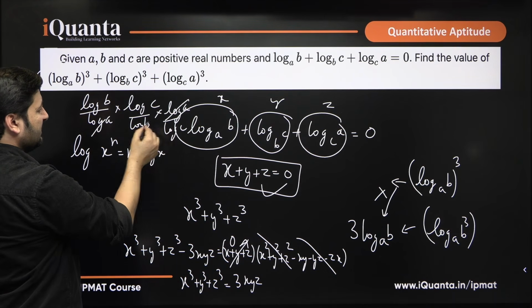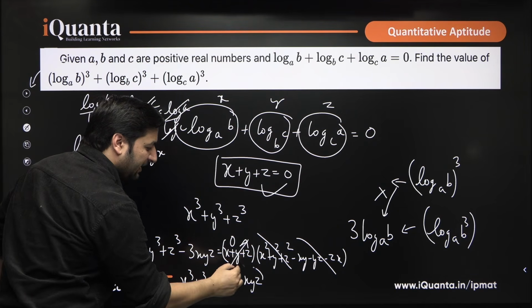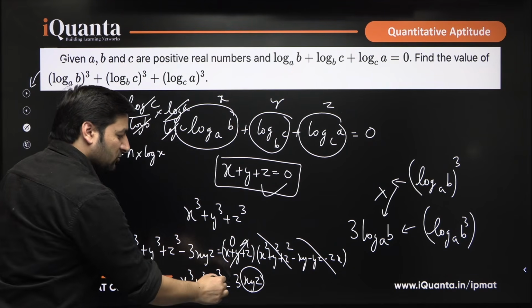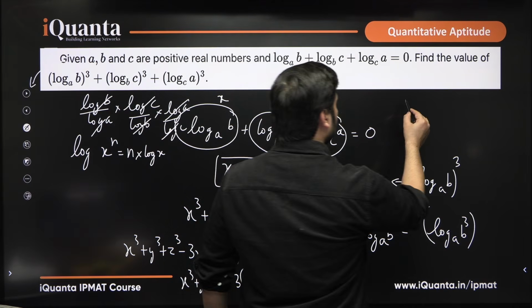Log a cancels, log c cancels, log b cancels. So, basically the value of x into y into z is 1. So, 3 into 1 gives us 3. Final answer to this question will be 3.